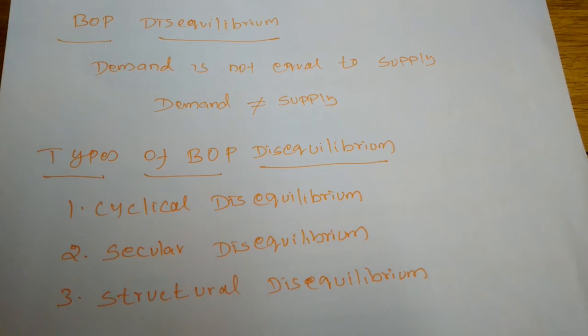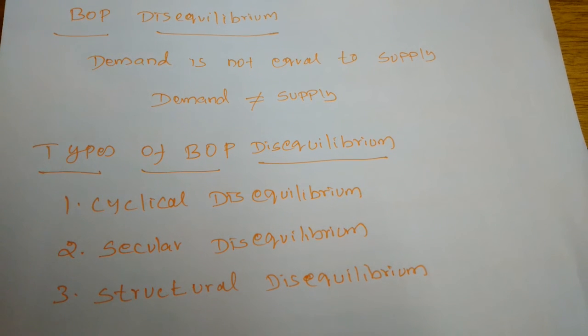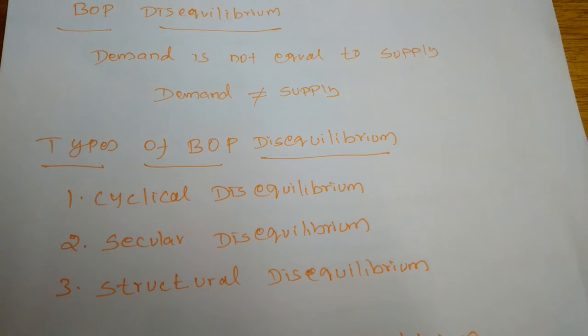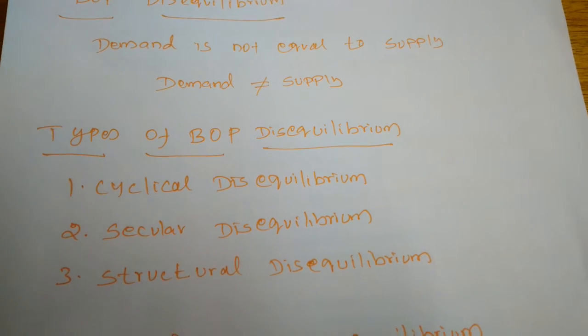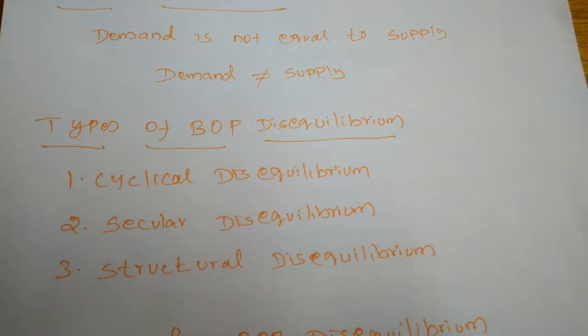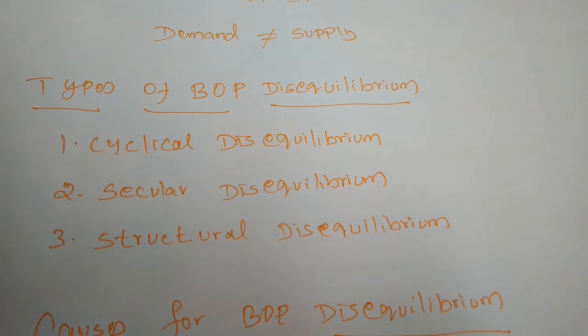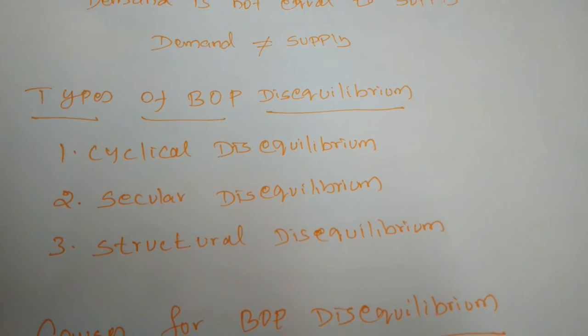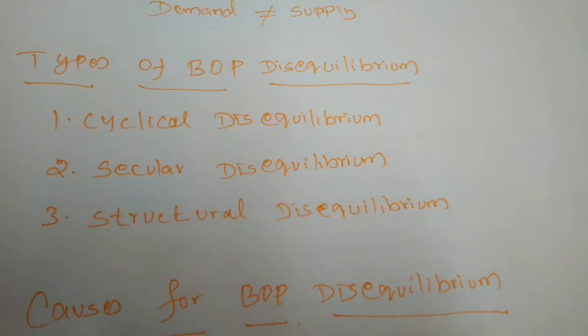Only when the demand is equal to the supply will the balance of payment be favorable for all the nations. When the demand is not equal to the supply, the demanded countries have to import more. So the types of balance of payment disequilibrium are classified as three types: cyclical, secular, and structural.